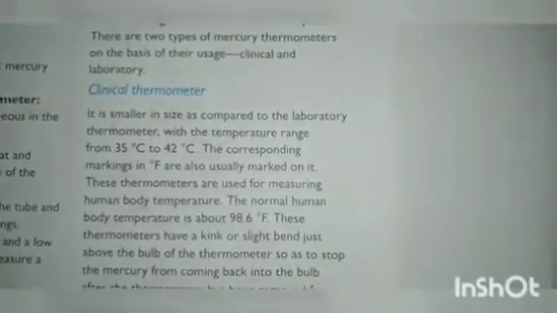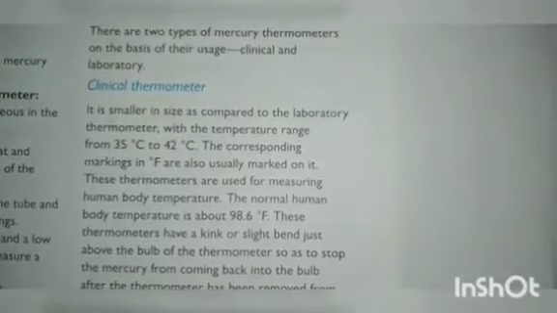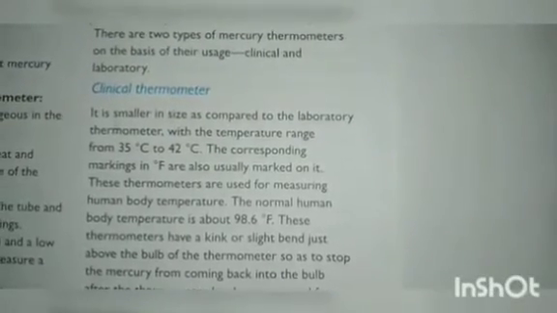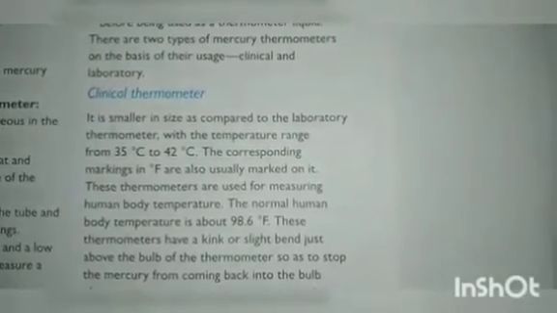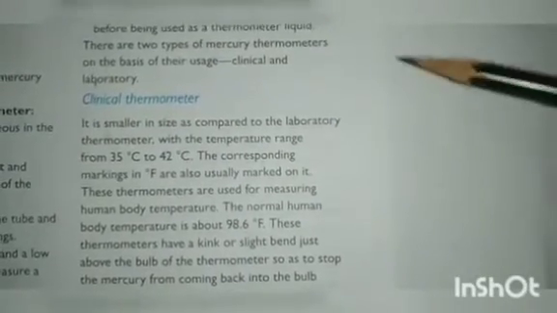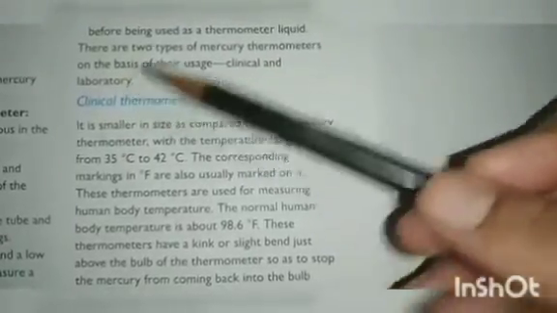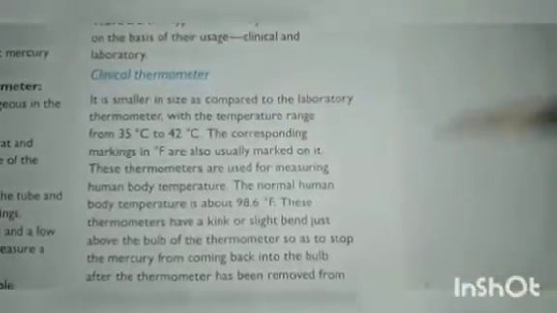There are two types of mercury thermometers on the basis of their usage. On the basis of where they are used, there are two types of thermometers: one is the clinical thermometer and the other is the laboratory thermometer. First we will learn about the clinical thermometer.